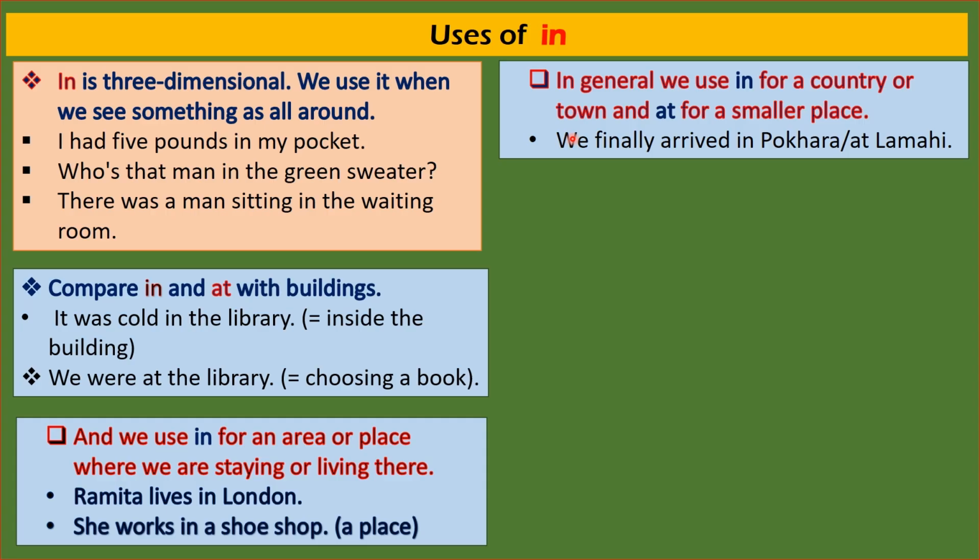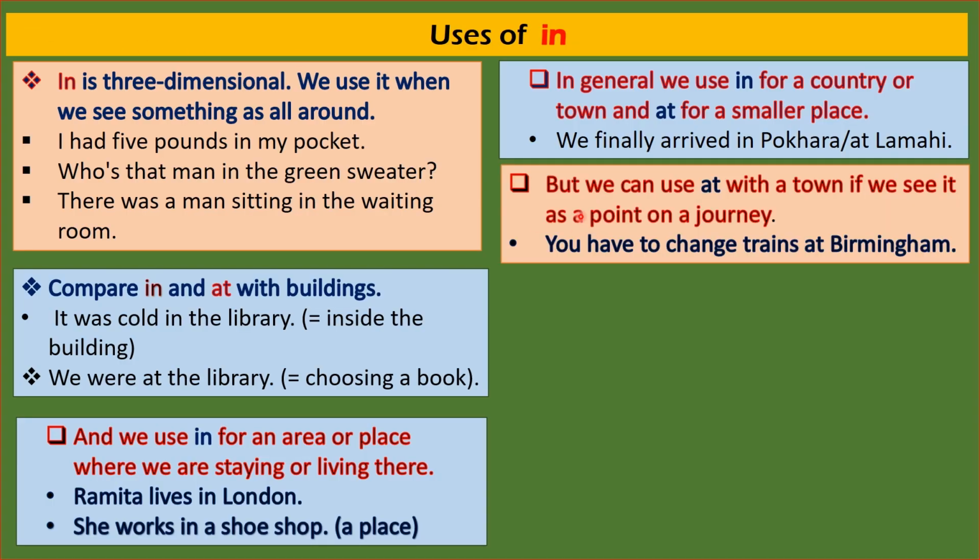Now, look here. But we can use at with a town if we see it as a point on our journey. If we are traveling somewhere and we are on a journey, we have to stay or change any bus or train. At that time the place might be a point.